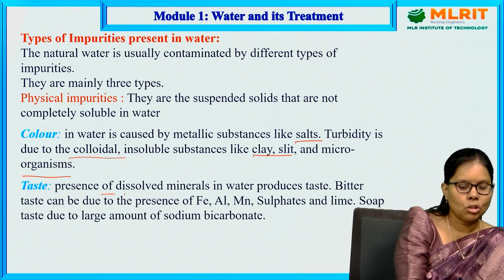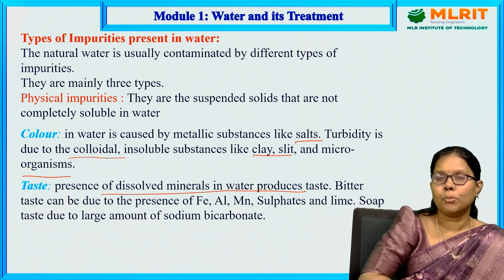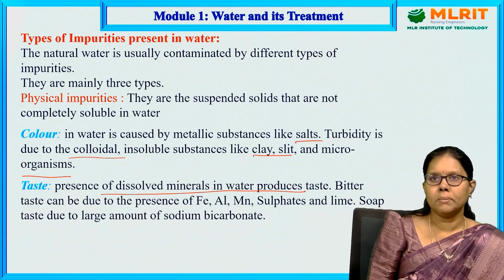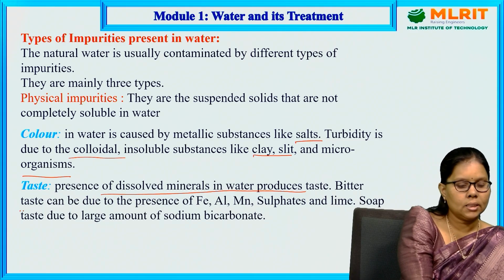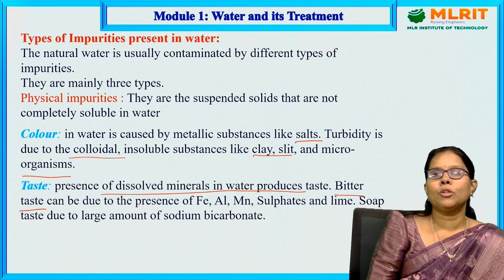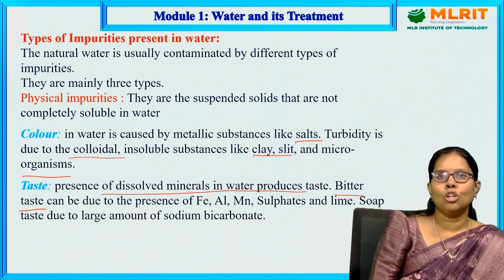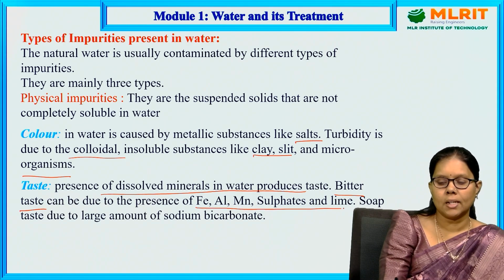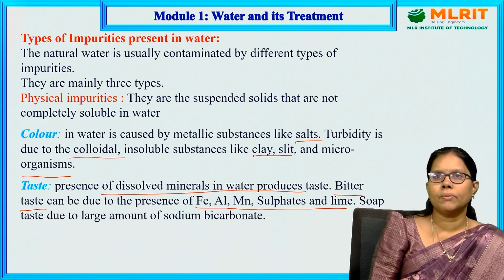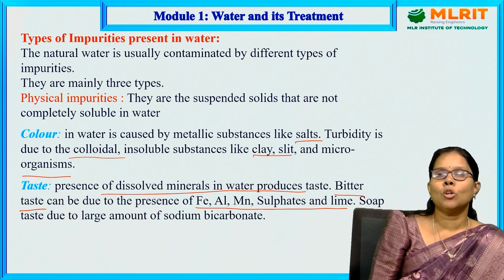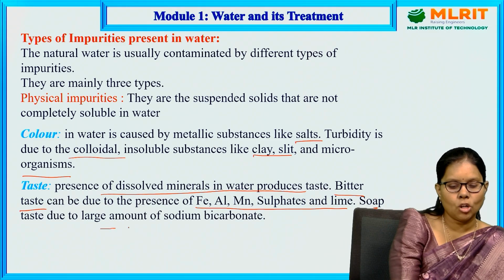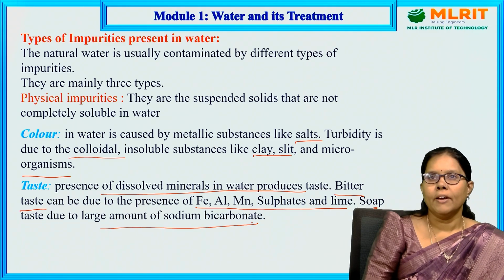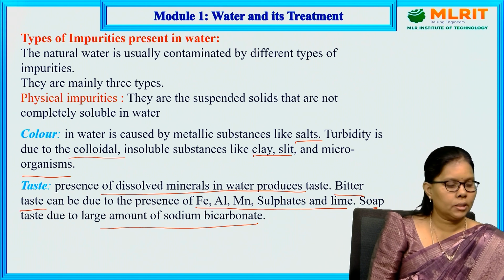Presence of dissolved minerals in the water produces taste, nothing but salts. Bitter taste can be due to the presence of iron, aluminum, manganese, sulfates and lime. Soap taste is due to the presence of a large amount of sodium bicarbonate.